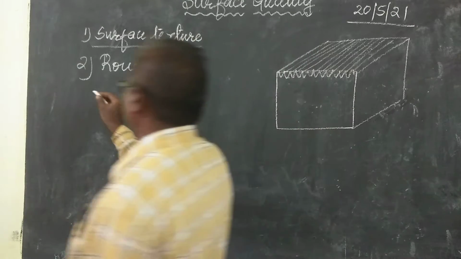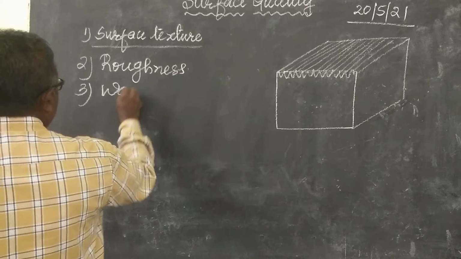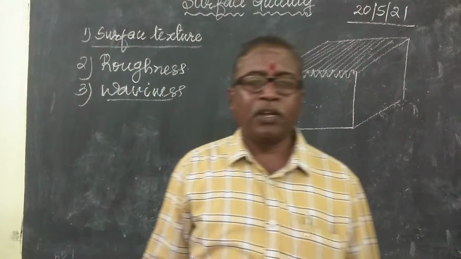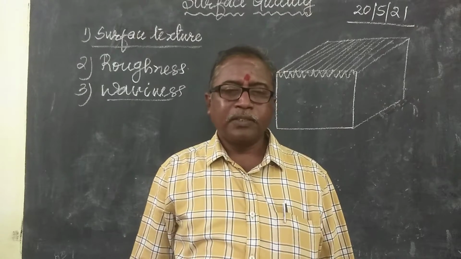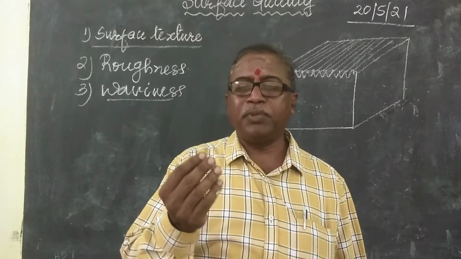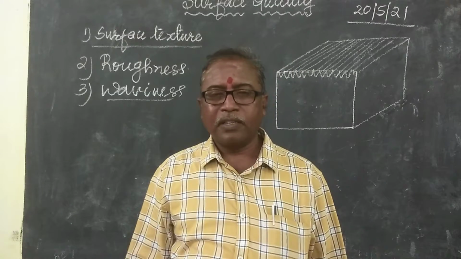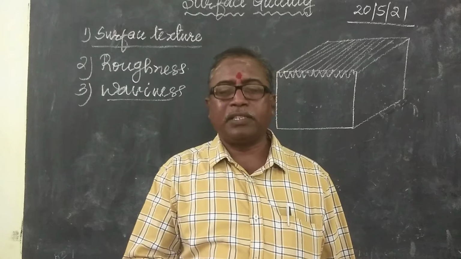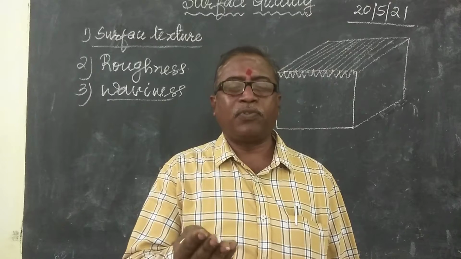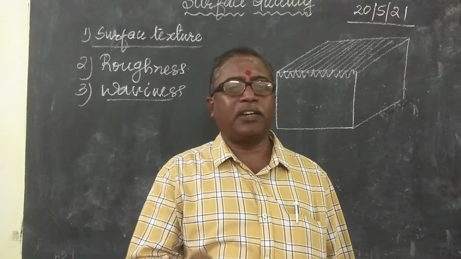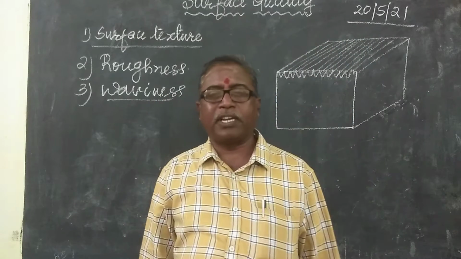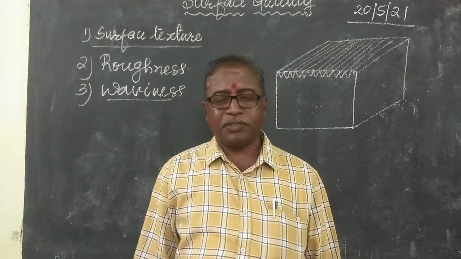Then the third one is waviness. Waviness is when the roughness is superimposed, so more roughness is formed. For example, the machine is an old machine. When we give more cut, the machine will vibrate. Because of the vibration, more tool marks are formed. So that is called waviness. When the roughness is superimposed on the surface texture, we can call it waviness.